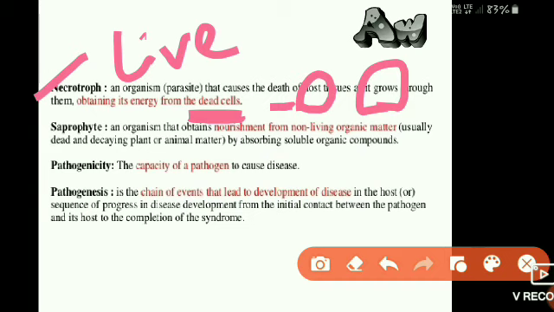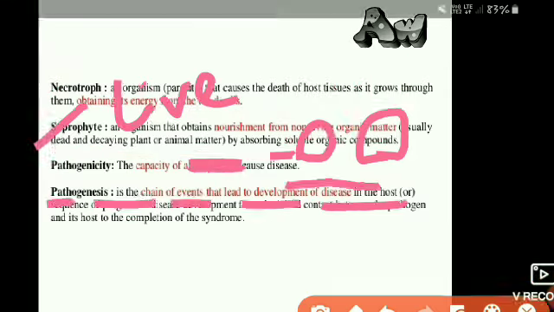The next term is saprophyte, an organism that obtains nutrition from non-living organic matter, meaning already dead organic matter, usually dead and decaying plant and animal matter which was killed by other organisms or by its own. Organisms that absorb soluble organic compounds from that non-living organic matter are called saprophytes.